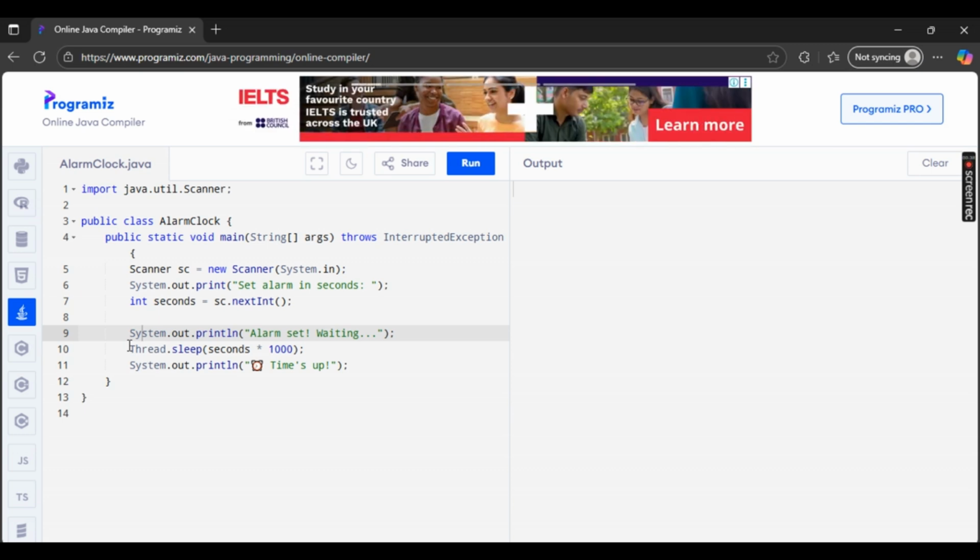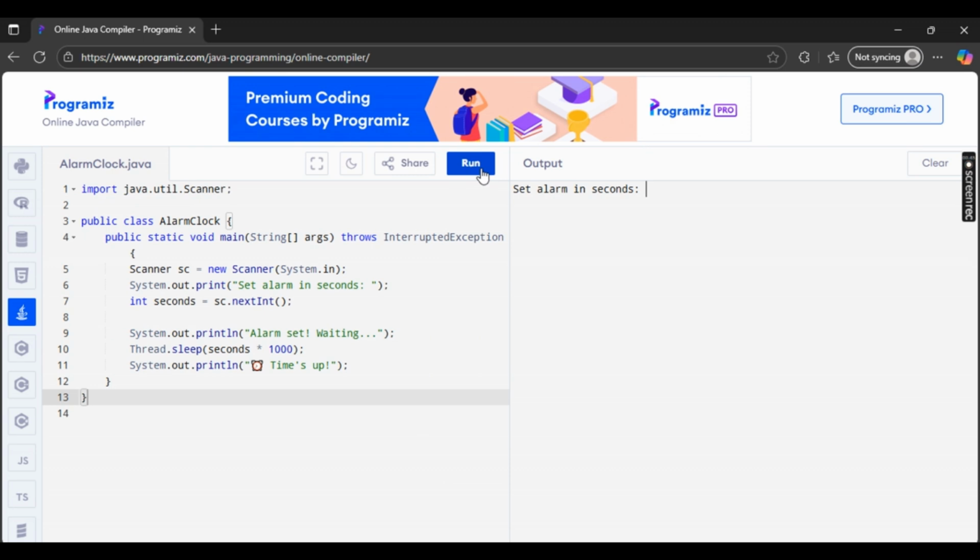So this is a simple line of code. You can just simply copy and modify it right here. I'm just going to run this code to show you. Let's say I'll start the alarm in 2 seconds. After 2 seconds, your alarm should come up and it should say "Time's up" just like this. And that's it. Super simple and easy.